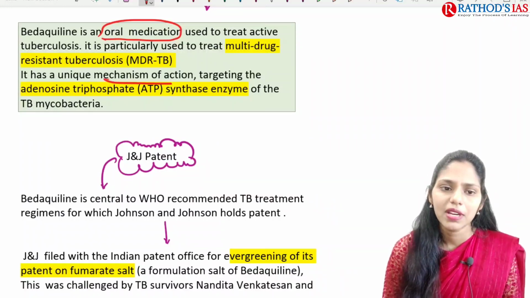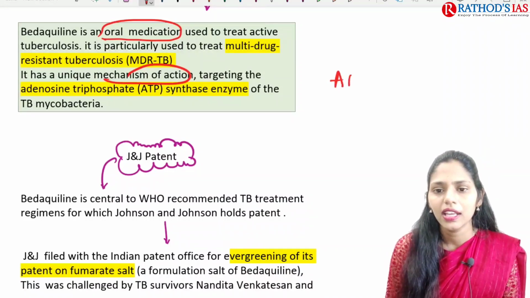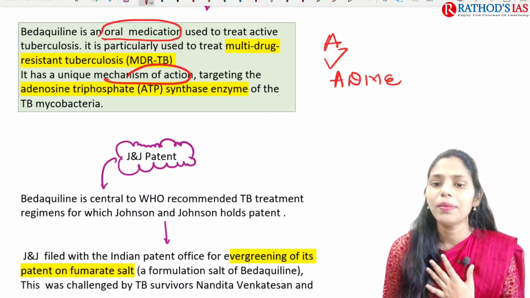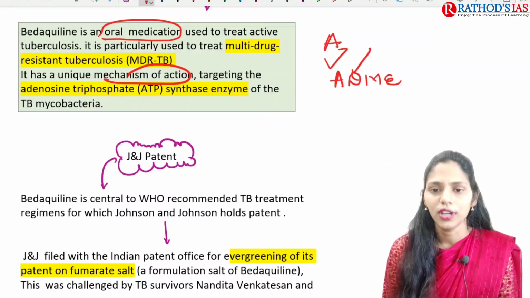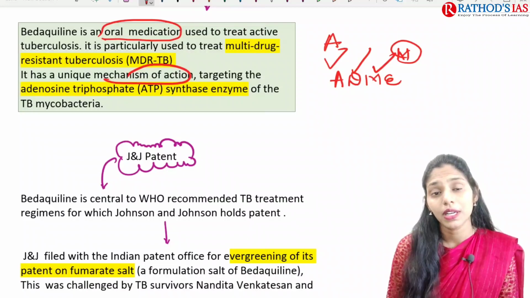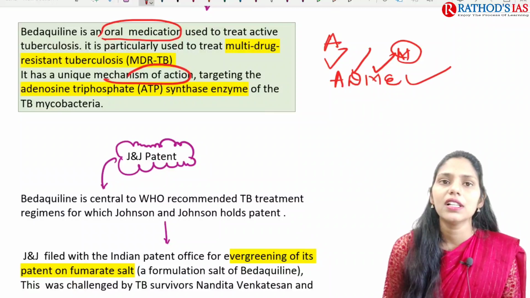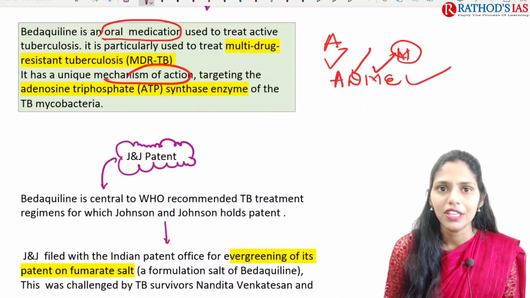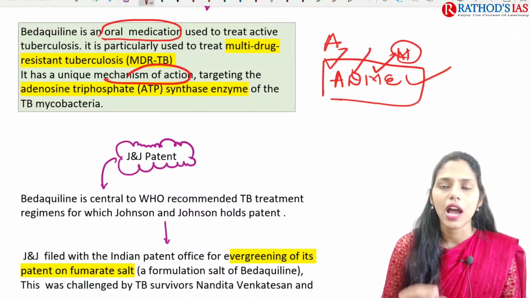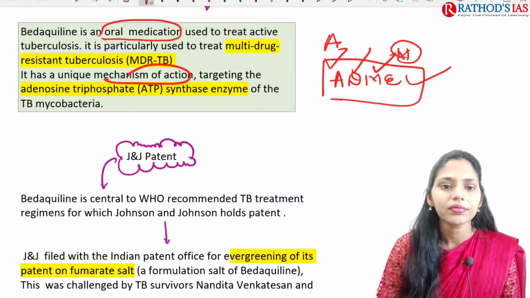Mechanism of action means after we take the drug, it will be dissolved, so ADME happens. A means absorption. After absorbing, the drug will be distributed either in the blood or body fluids, and after the action is done, it will be metabolized. Metabolism happens in the liver. After the metabolism is done, the particles will be eliminated from the body in the form of feces, urine or sweat. So this is the ADME process after we take the drug.